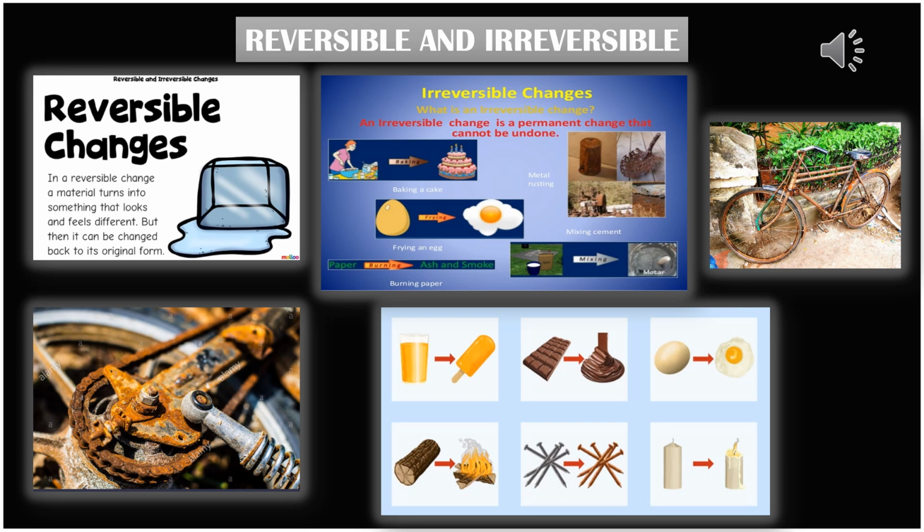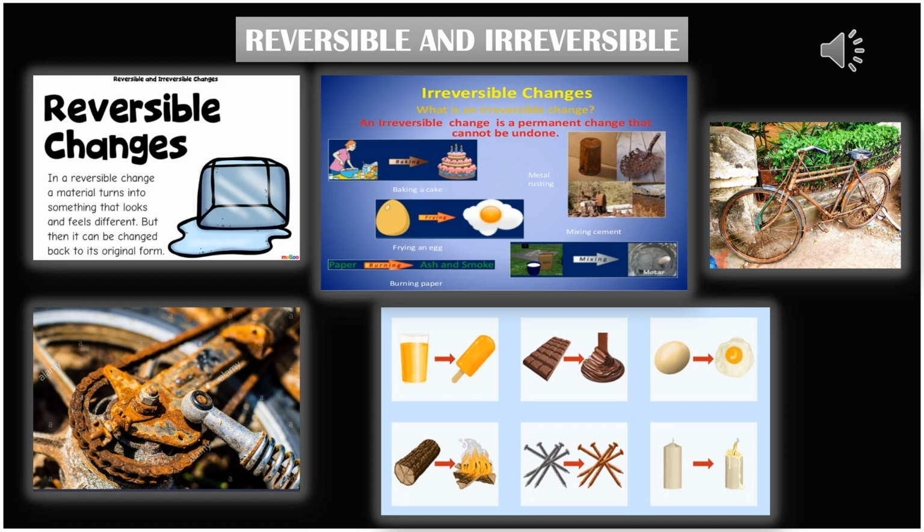I'm saying this once again: changes in which the objects or materials can be obtained back in their original form are called reversible changes. If you want some examples, I'm giving you one, two or more. We can get back salt or sugar that is completely dissolved in a liquid by heating, as we have discussed in earlier classes. You see that we have discussed sedimentation, decantation and filtration, isn't it? By these ways we will get our sand again and our salt again. So this type of change is a reversible change.